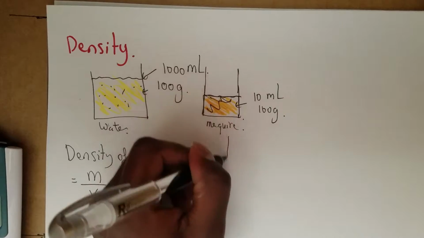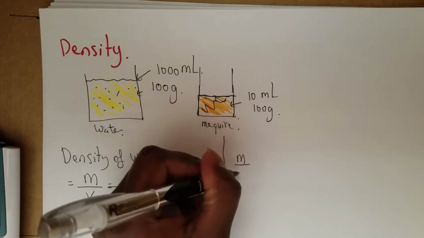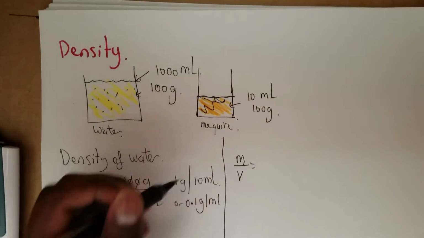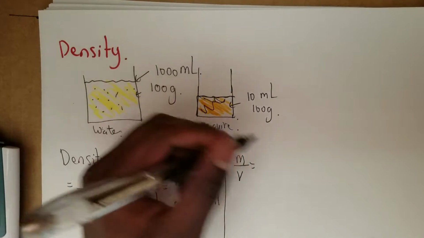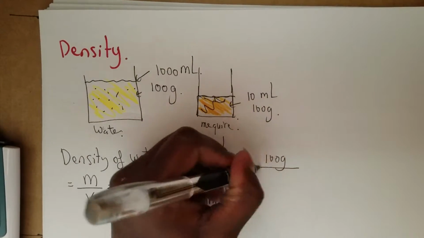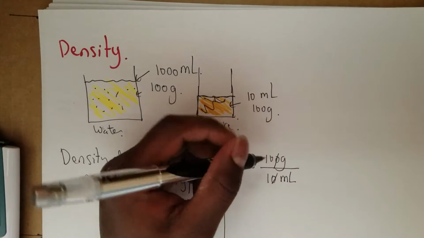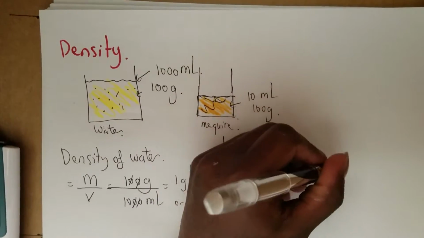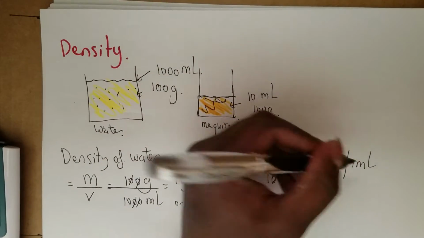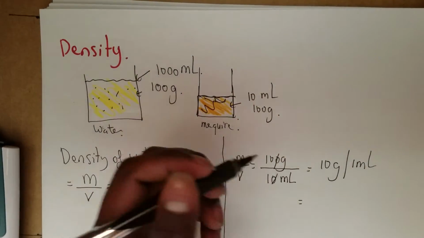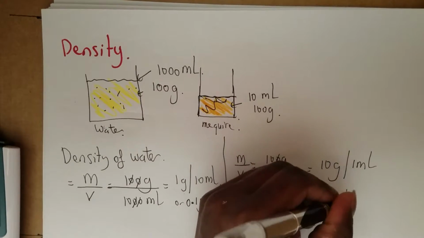Now mercury. The density of mercury is mass over volume, which is equal to 100 grams divided by a volume of 10 milliliters. So this and this would cancel. So you get 10 grams for every milliliter, which is equal to 10 grams per milliliter.